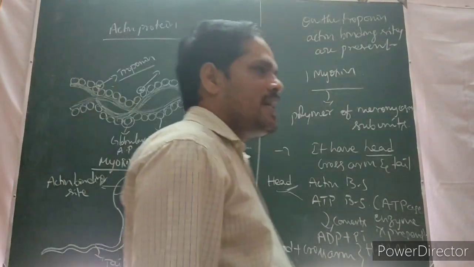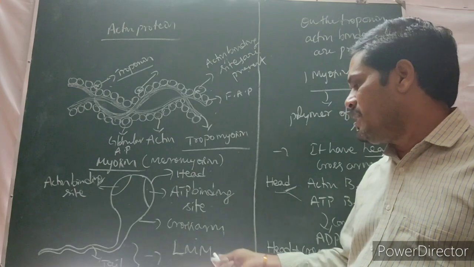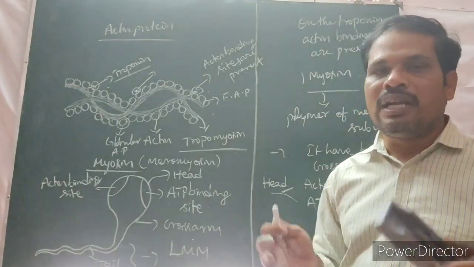Heavy meromyosin means head and cross arm, and the tail only is called LMM, light meromyosin.